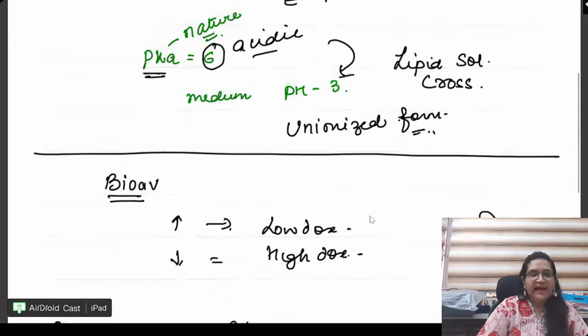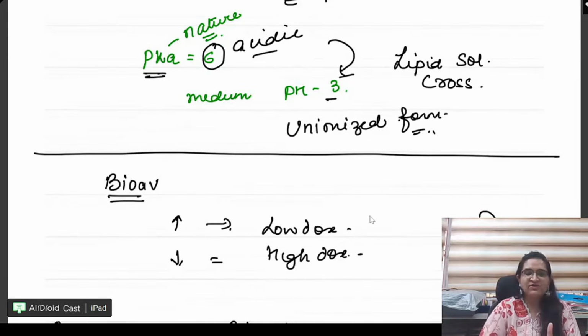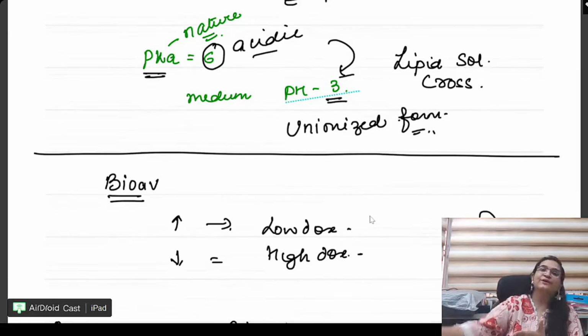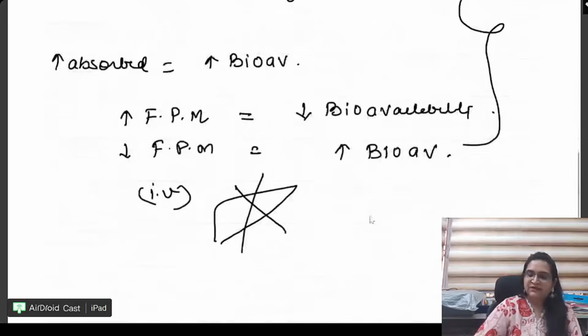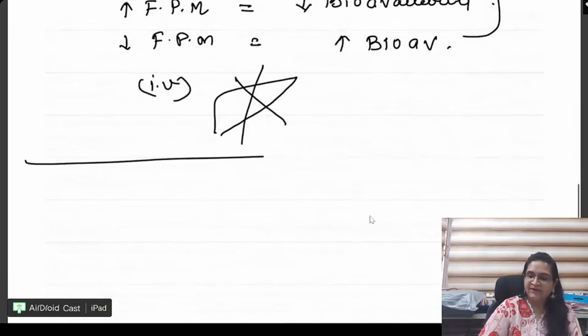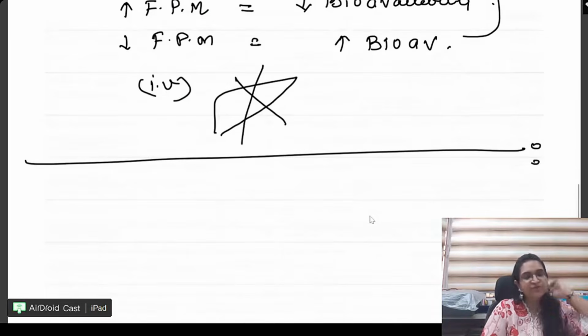Now, an acidic drug, I have put in acid medium. 3 is also acidic. So I'm going to have more of the unionized form. More of the unionized form is going to be lipid soluble and it is going to cross. Correct? So till here, everyone, have you understood? Can I move forward? Can we do more questions?